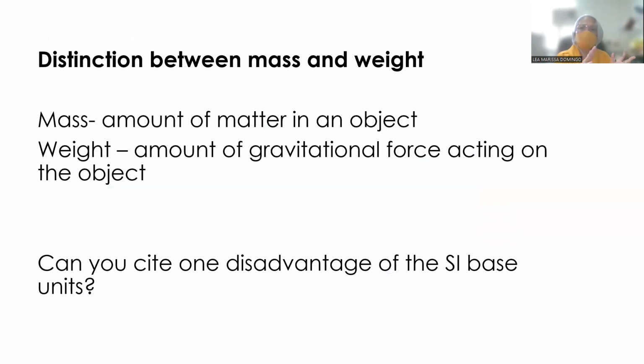Now, let's discuss the distinction between mass and weight, because mass is one of the 7 fundamental quantities. Although in chemistry they can be used interchangeably, in physics these two cannot be used interchangeably. Since our subject is chemistry, we can use them interchangeably, but we should know the difference. So mass is the amount of matter in an object, whereas weight is the amount of the gravitational force acting on the object. Therefore, the magnitude of weight depends on the pull of gravity.